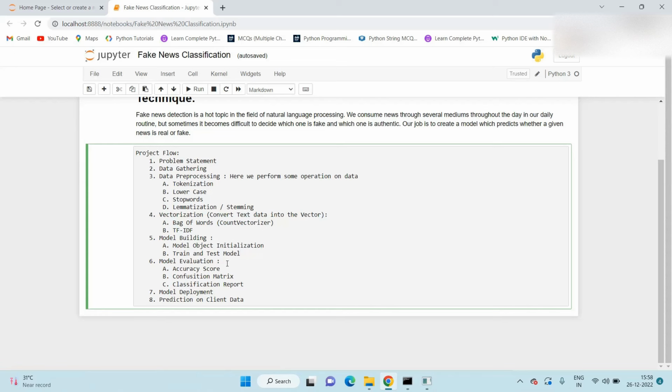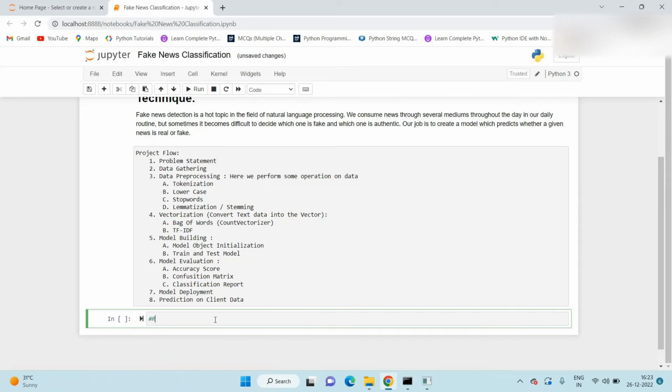Once the model building is done, we can go for model evaluation. We know our problem is a classification problem, so here we use three techniques: first is accuracy score, second is confusion matrix, and third is classification report. After that, we directly go to prediction on the client data. But in the real world, once we build a model, we need to deploy it on the AWS or the GCP platform. Now we import the required libraries.